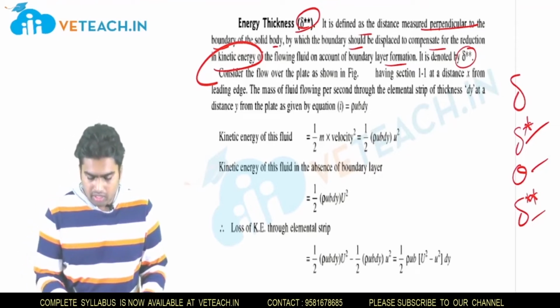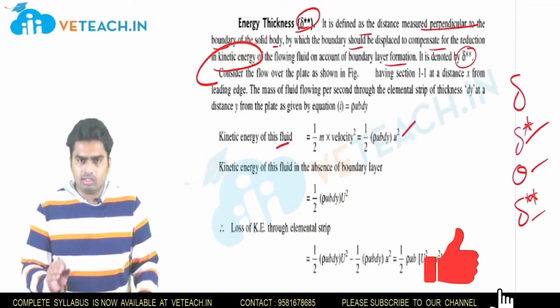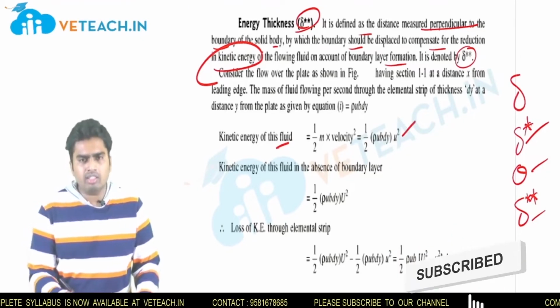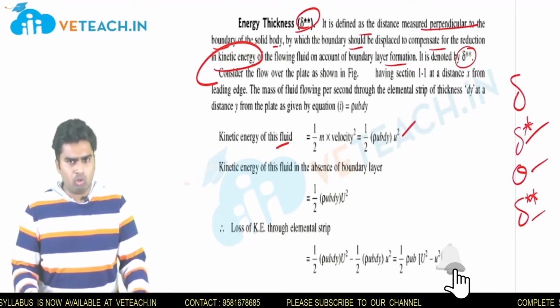So this is the kinetic energy of the fluid when there is a flat plate, that is when there is a boundary layer. What is the general kinetic energy formula? It is half m into v square, right?